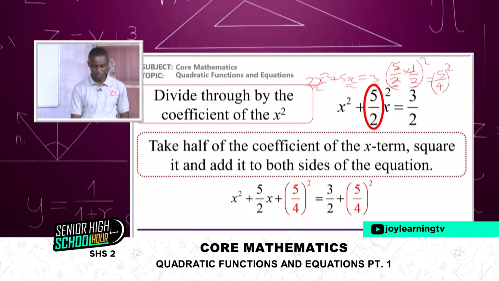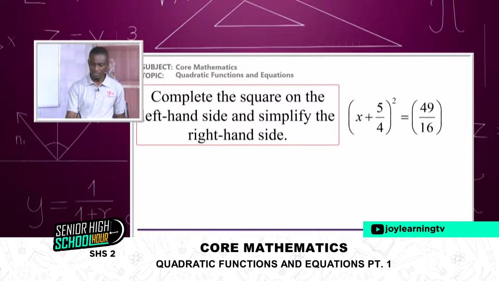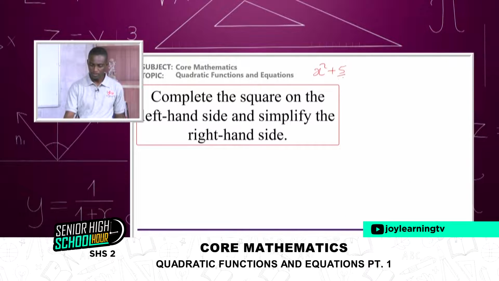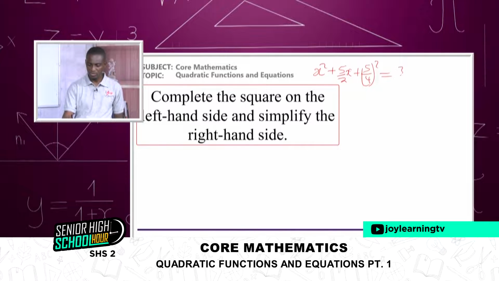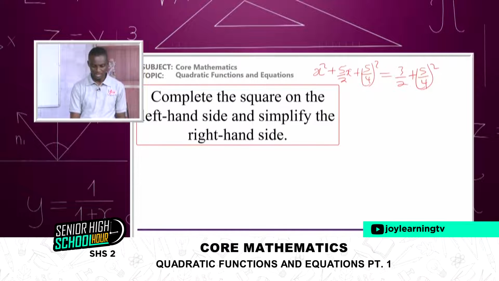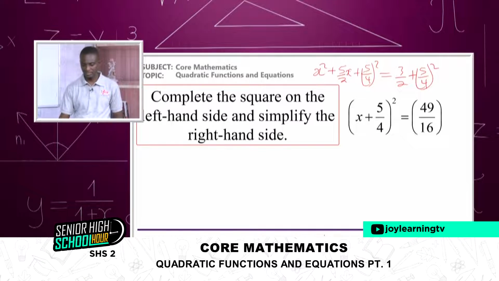Here we had s squared plus 5 on 2 x, and the other side was 3 on 2. We added the same 5 on 4 squared. Good. So what happens is we get this.